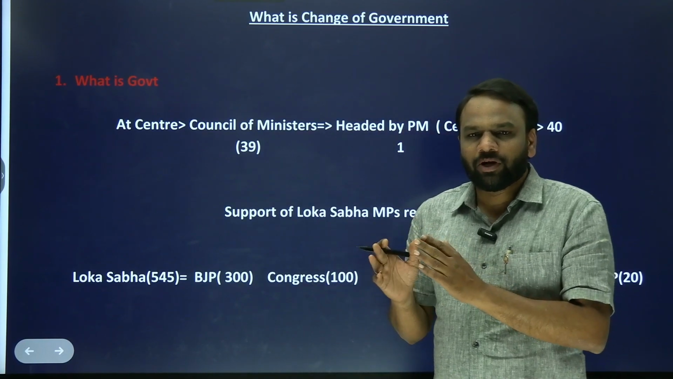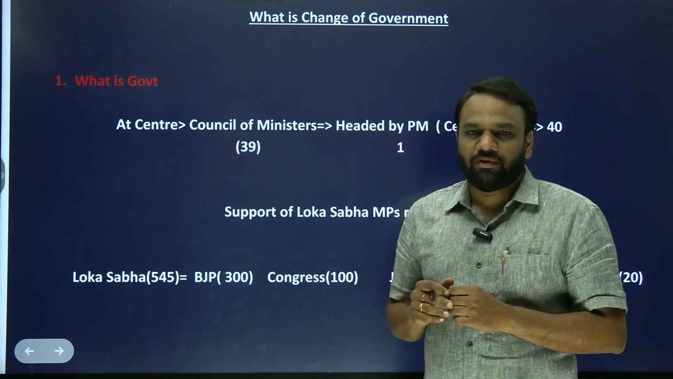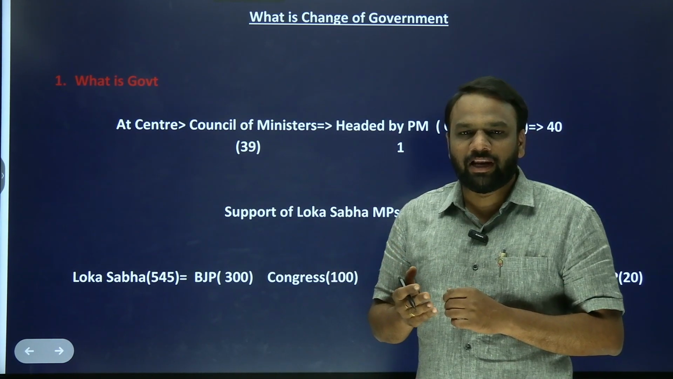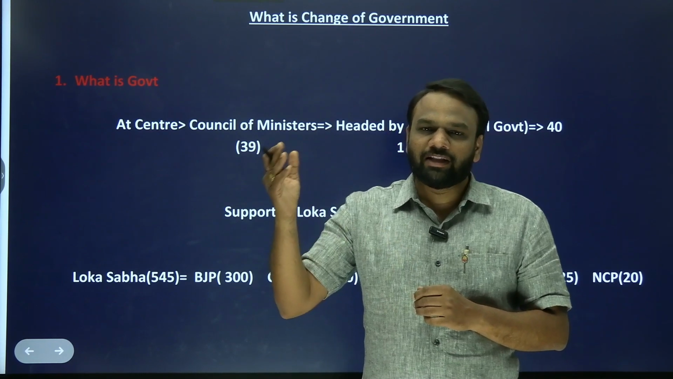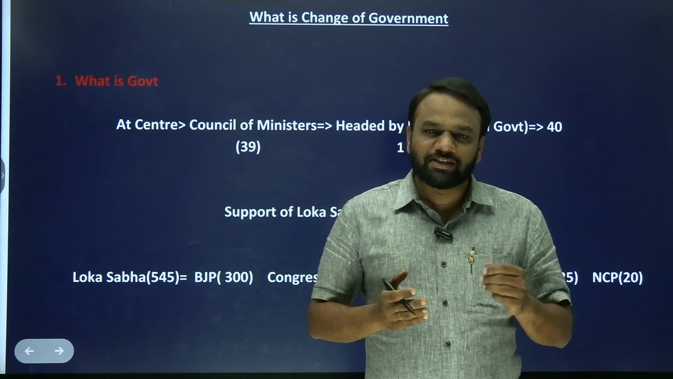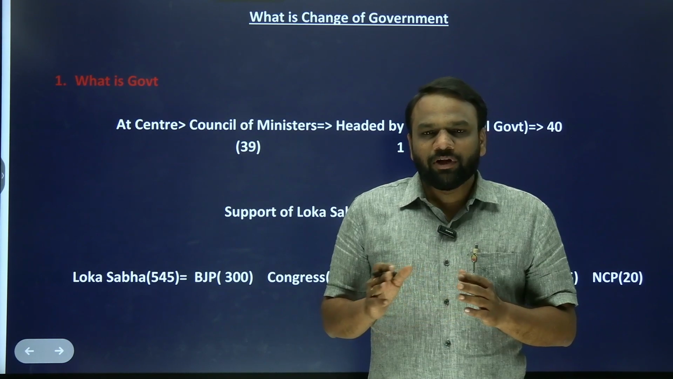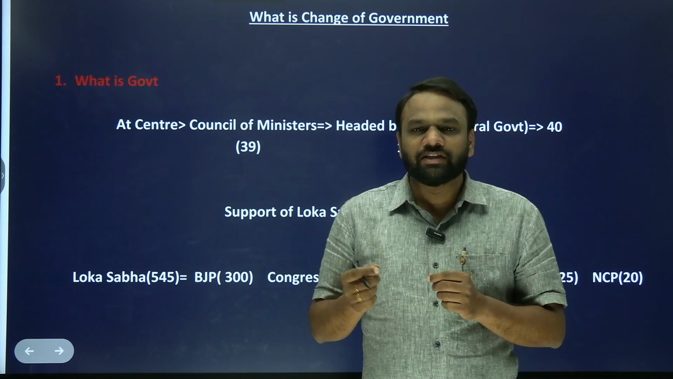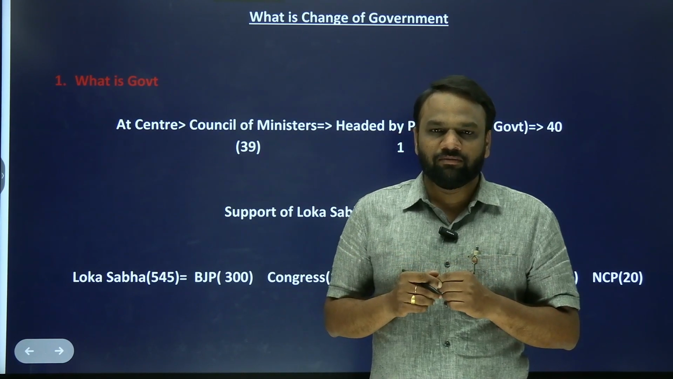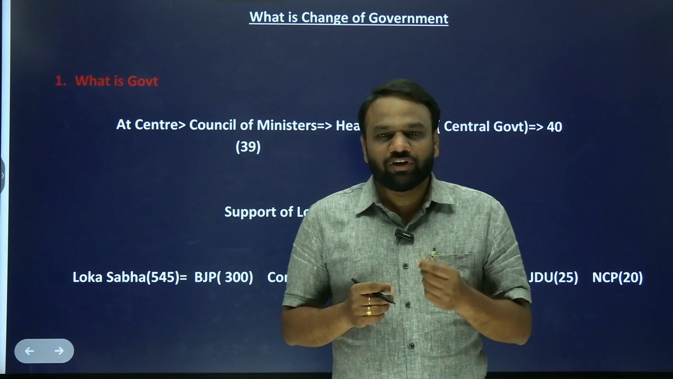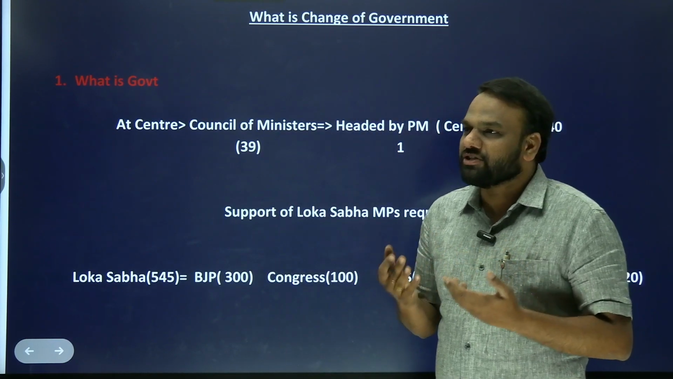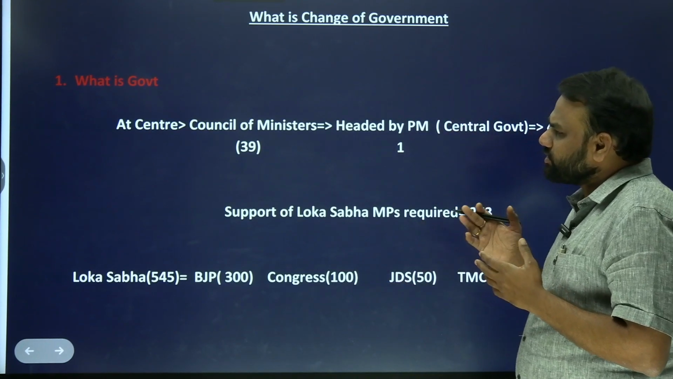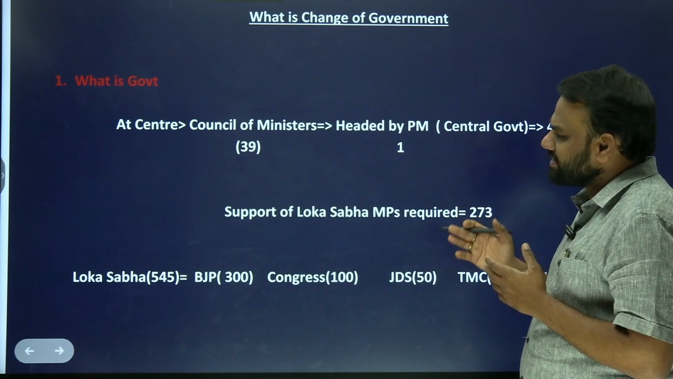Generally, a change in government occurs once in 5 years. Once in 5 years, when we go for election, either Lok Sabha election or MLA election, there will be a change in government at the central level and at the state level. But apart from the normal 5 years, sometimes within these 5 years, there can be a change of government. So it is very important for us to understand the meaning of change of government. First, we shall discuss change of government at the center as well as the state.